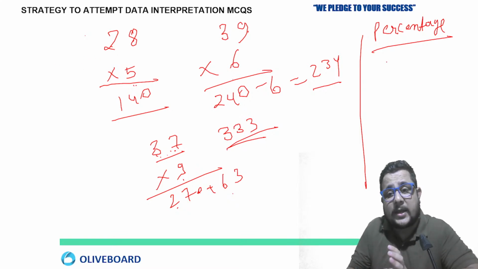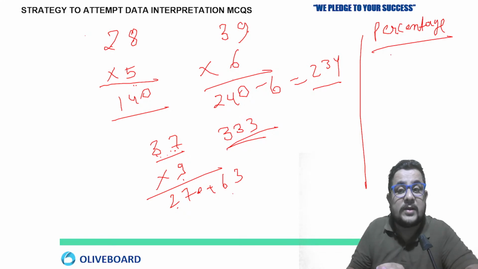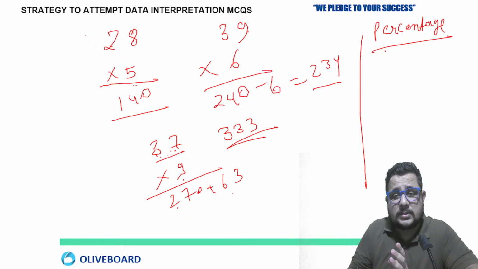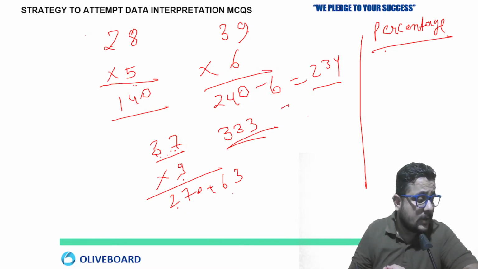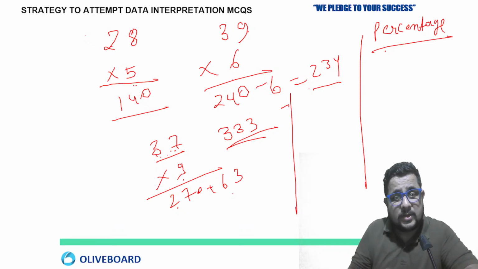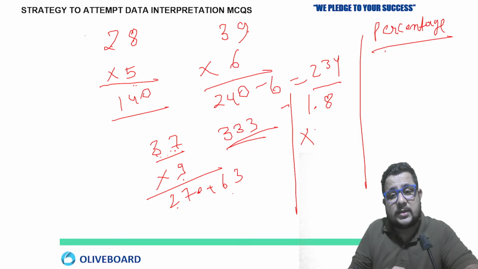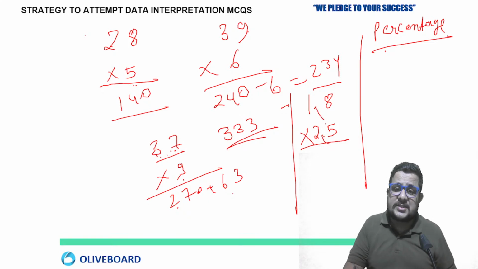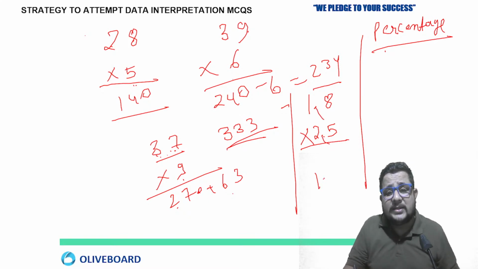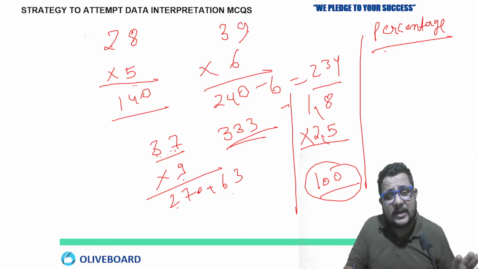Now we will move towards percentage. First, I'm giving you one more thing. You will say, sir, how will we do decimal multiplication? So see, suppose you have to multiply 1.8 with 2.5. Here you will see 2.5 and 1.8 are difficult. Just remove these two points. If you remove them, at the end you have to divide the answer by 100.